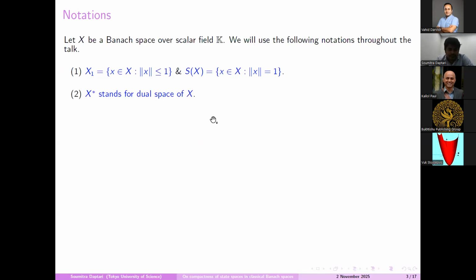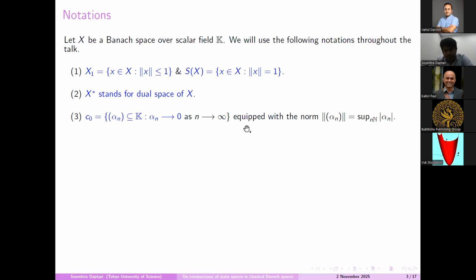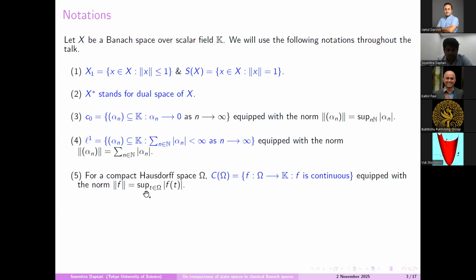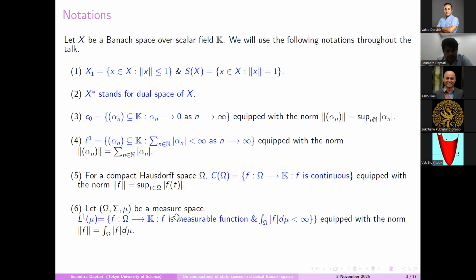X star stands for the dual space of X, and c_0 is the space of all null sequences with sup norm, and L1 is the space of all sequences such that the summation of absolute value of that sequence is finite, with this L1 norm. C(Omega), where Omega is a compact Hausdorff space, is the set of all continuous functions with this supremum norm, and L1(mu) is the space of all measurable functions such that this integration is finite, with this norm.